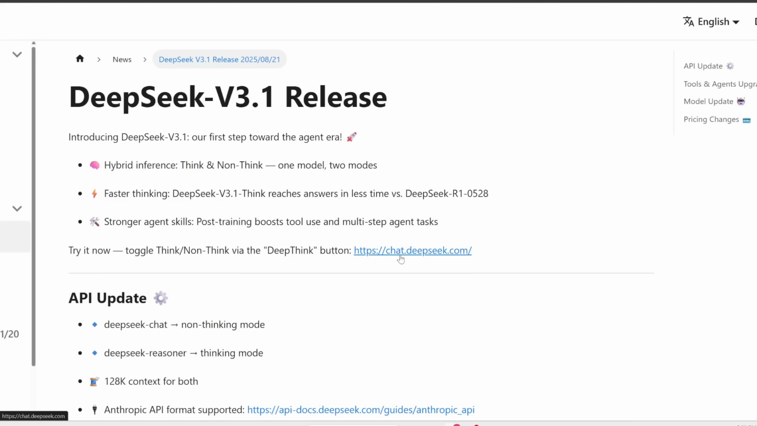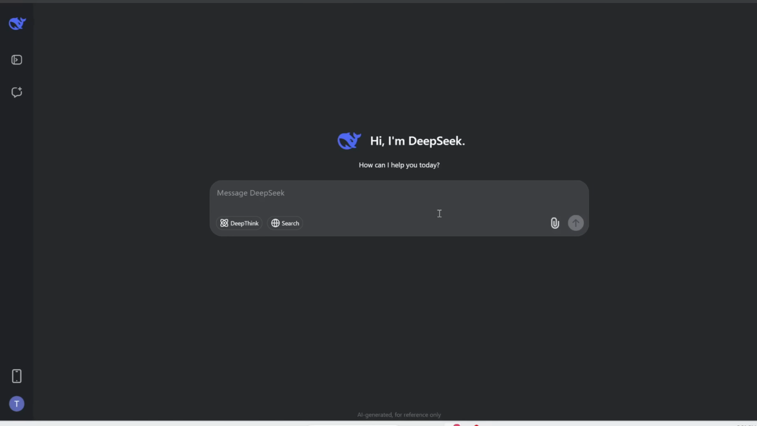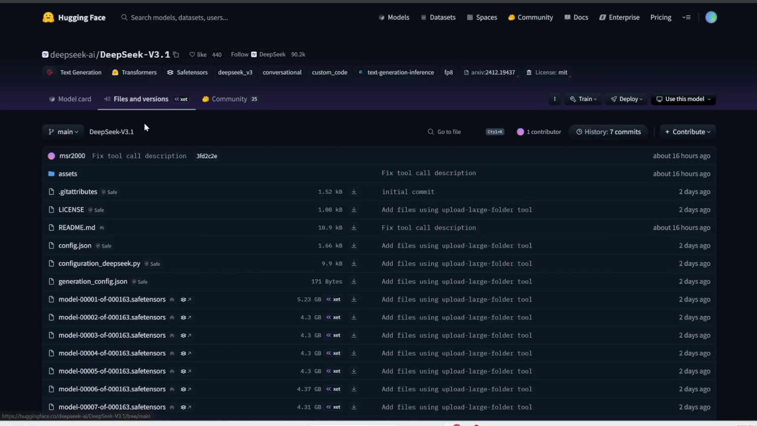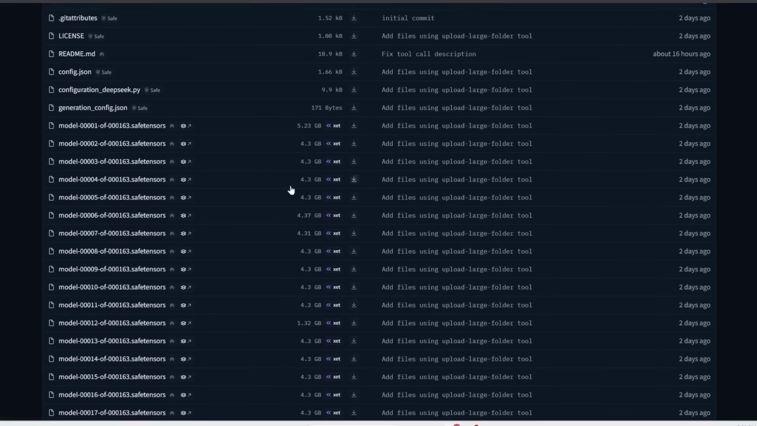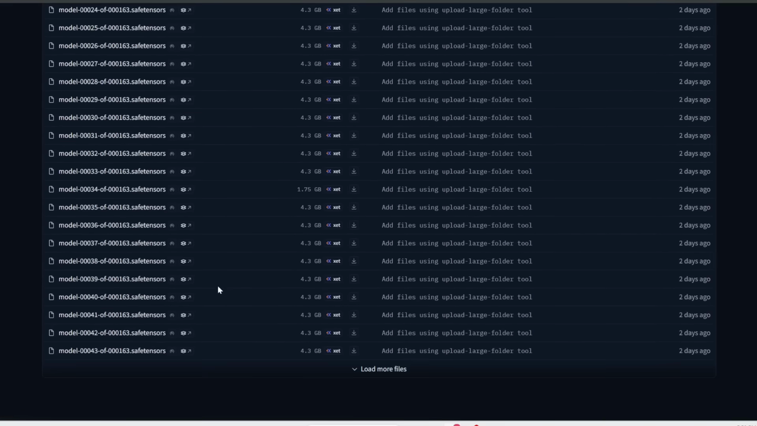Again, you can use it for free right now using their chat interface. Plus, as before, they've released all the models already. So if you go on Hugging Face, you can actually download the entire DeepSeek version 3 over here.